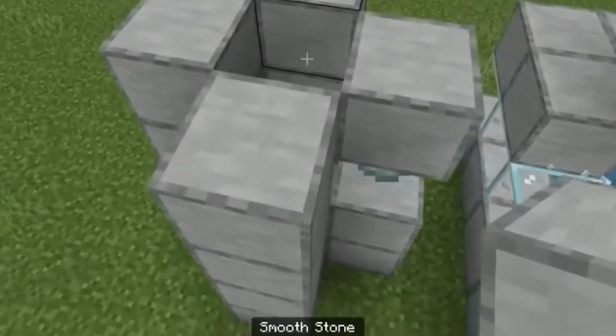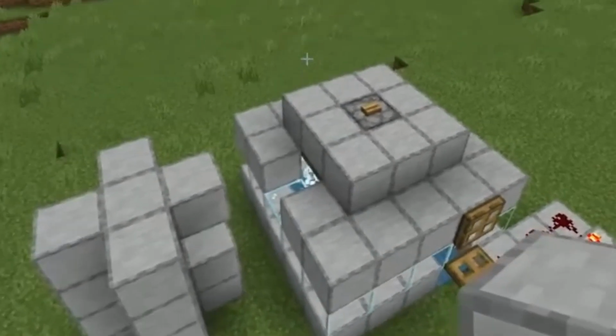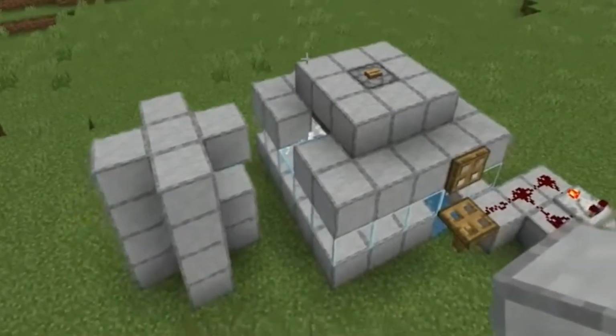Now keep them in the cage or a closed space, because they will wander off if left alone, so make sure to fence them in.